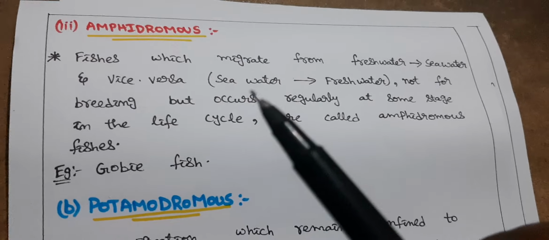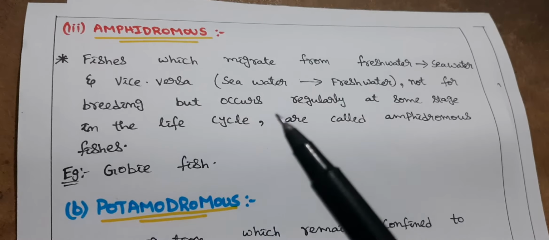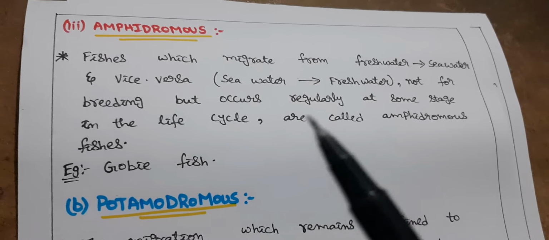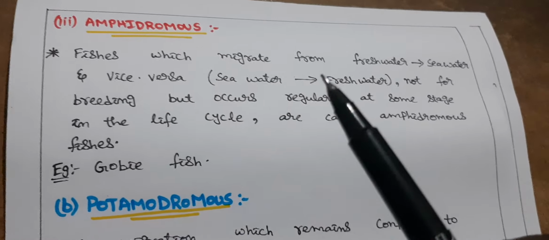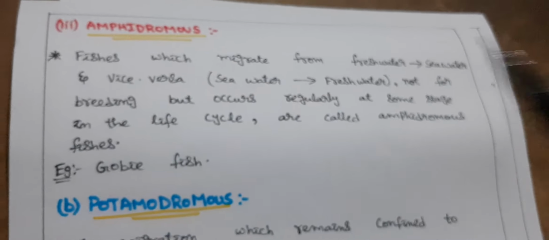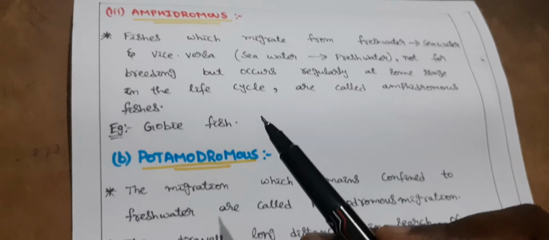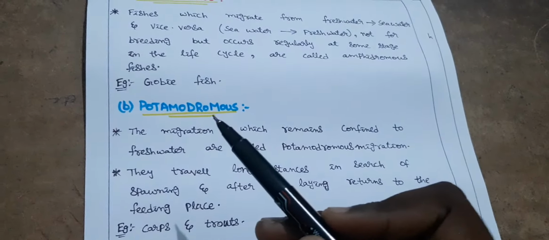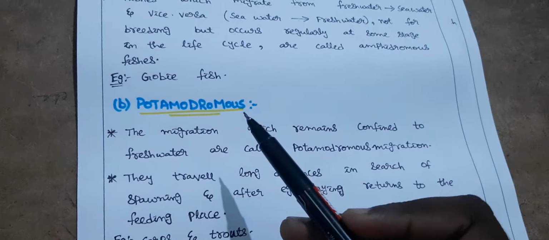I said before that catadromous or anadromous fishes migrate for spawning or breeding or reproduction, but amphidromous fishes will not migrate for reproduction. They migrate for other separate reasons. Okay, example, goby fish. Next, the second type of migration is potamodromous migration.